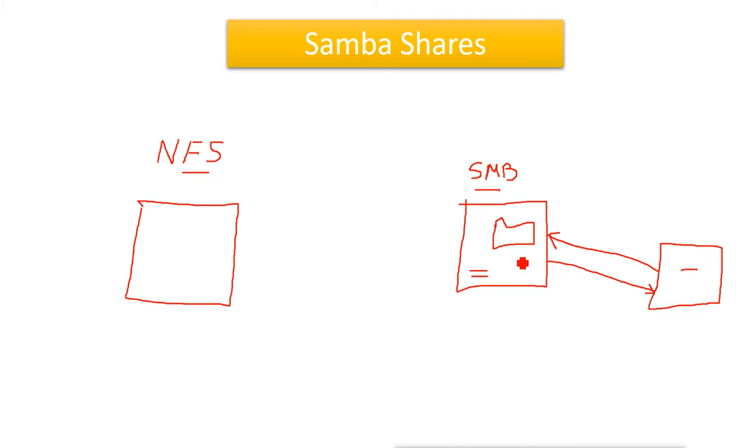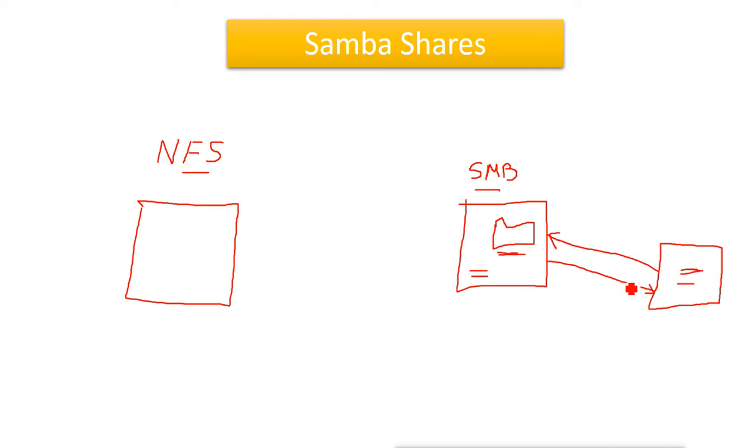Now, in this kind of environment, every machine can be a server and every machine can be a client. That means when this machine is accessing the share from this server, this machine will become a server because it is serving the share, and this machine will act as a client because it is using the share.